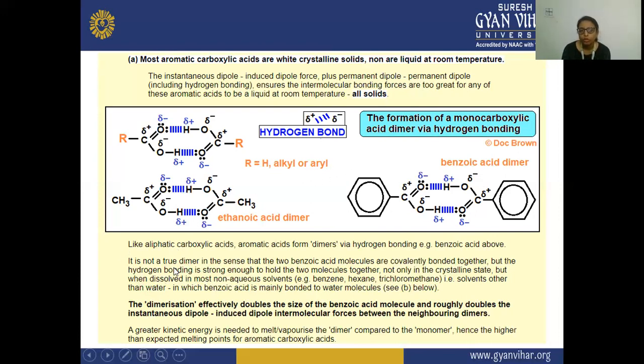It is not a true dimer in the sense that the two benzoic acid molecules are covalently bonded together, but the hydrogen bond is strong enough to hold the two molecules together.